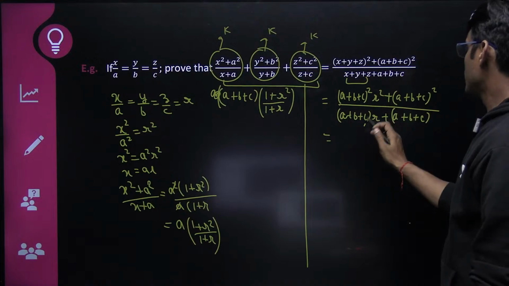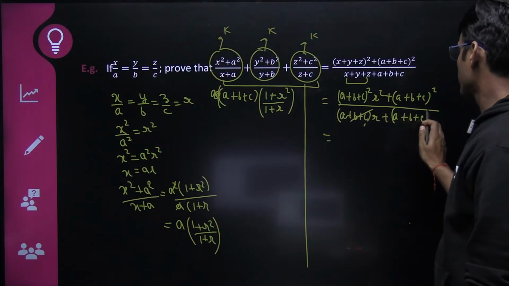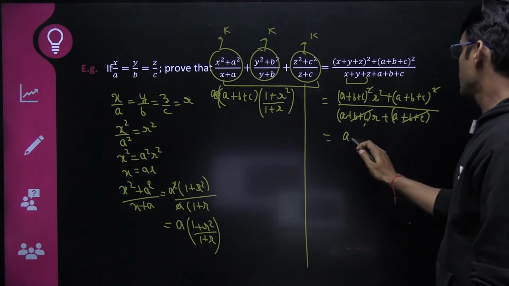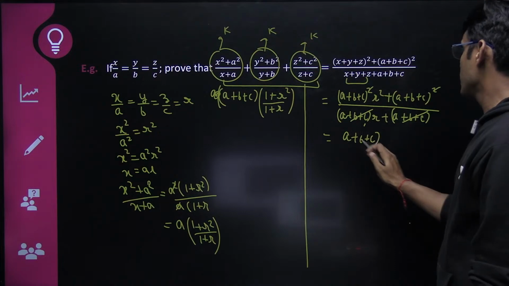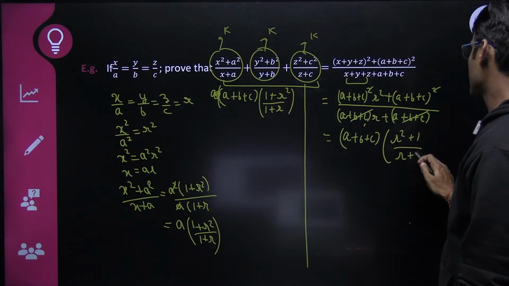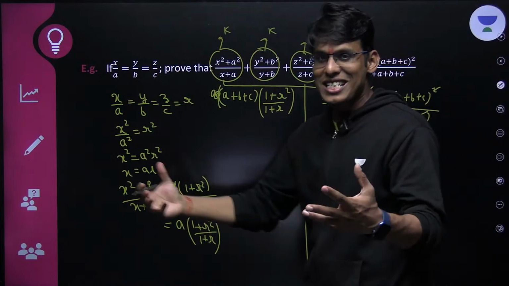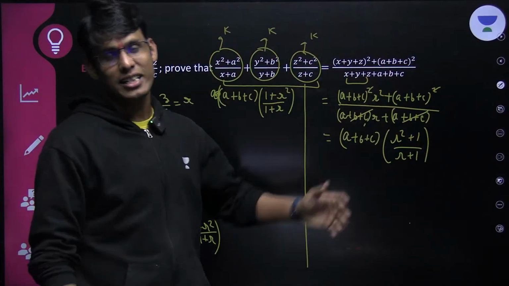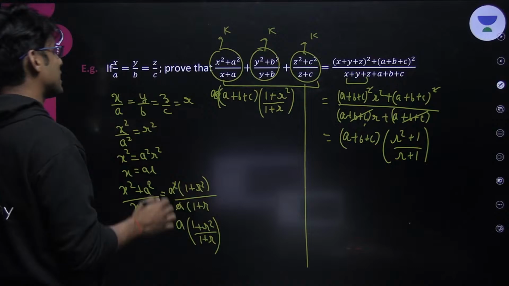Now, take (a plus b plus c) whole square, one factor will get cancelled, and you will get (a plus b plus c) into (r square plus 1) upon (r plus 1). Our favorite technique, LHS equal to RHS. Obviously, this was the critical step.